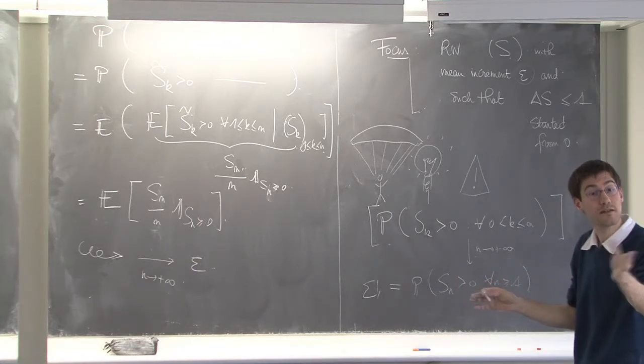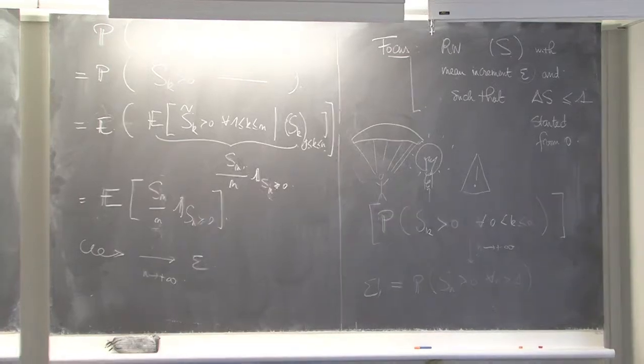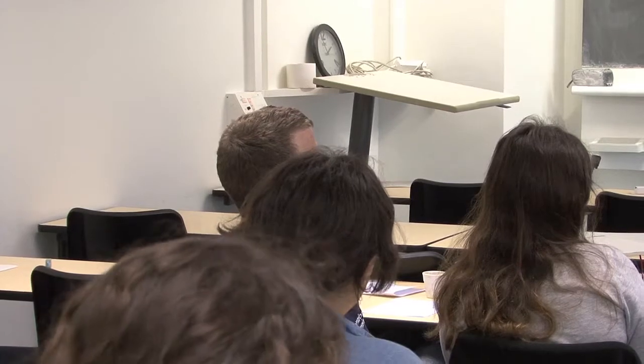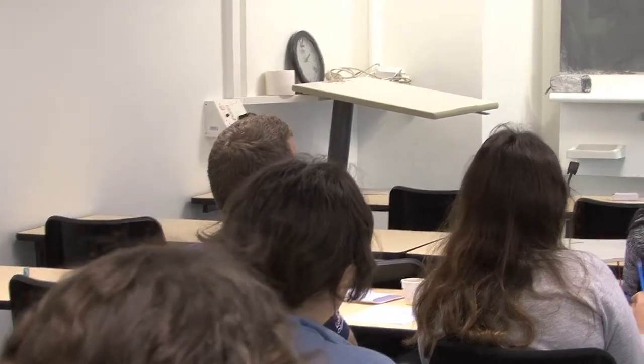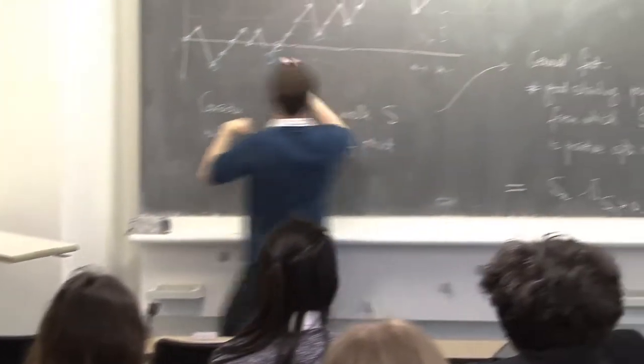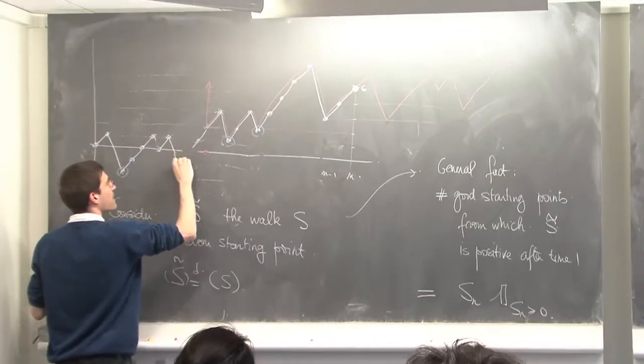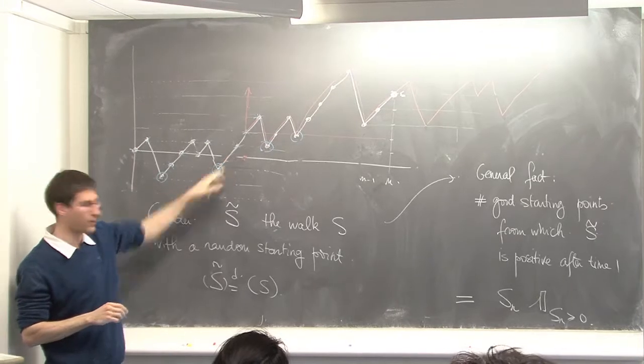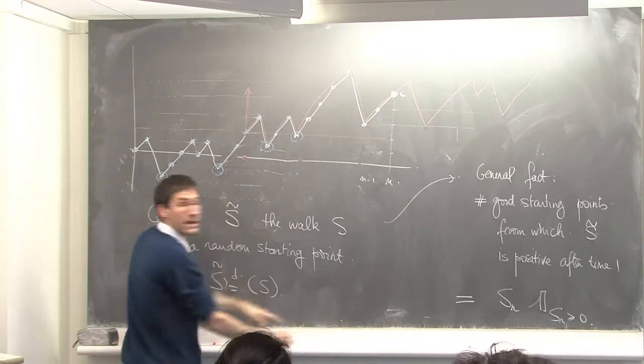Magic, as you said. Excuse me, at what point did we actually use the fact that our positive increments are bounded by 1? There. Because here, if you could have made a jump of 2, you would have lost this starting point. So it's in this lemma.